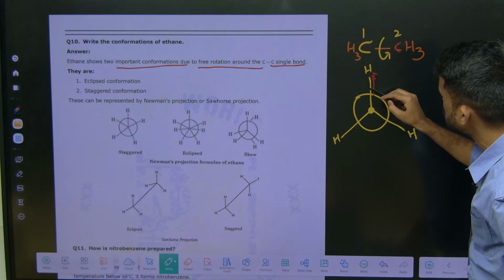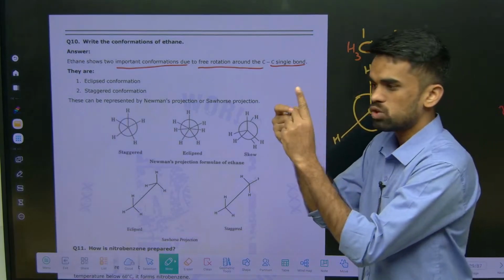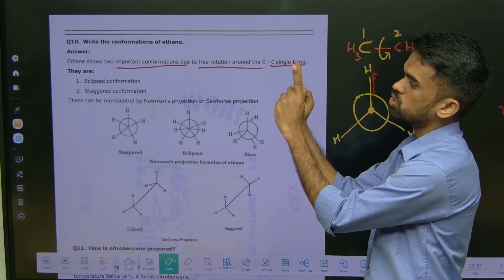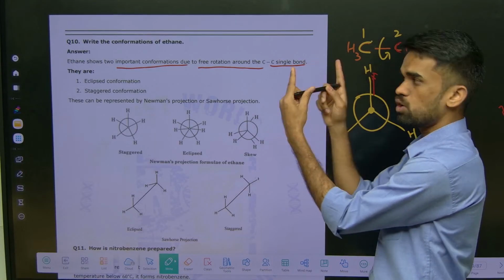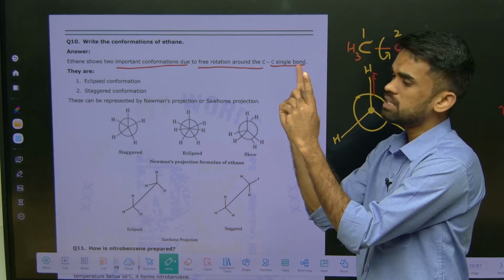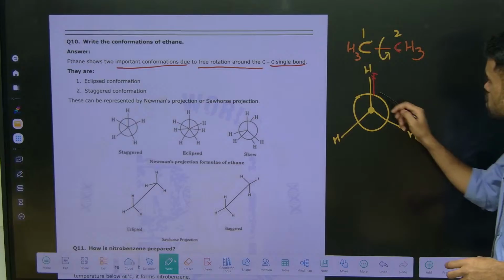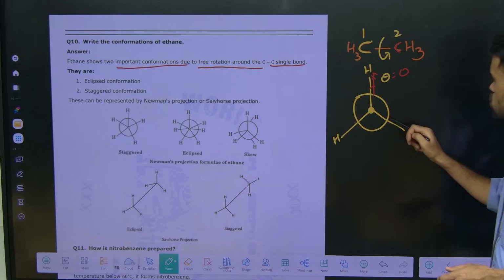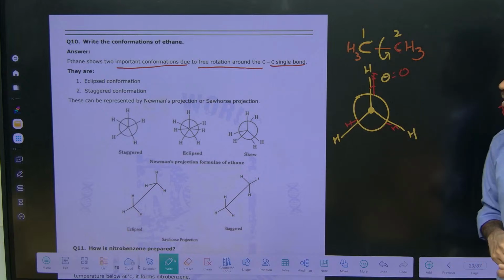The angle between these two is called the dihedral angle. The dihedral angle here is 0. It means this hydrogen and this hydrogen are like this. You are able to see only the first hydrogen, this first index finger, not the backside one. The angle between these two index fingers is 0 degrees. That is called the dihedral angle. Whenever we have this kind of scenario, it is called eclipsed conformation. So in eclipsed conformation, theta equals 0.